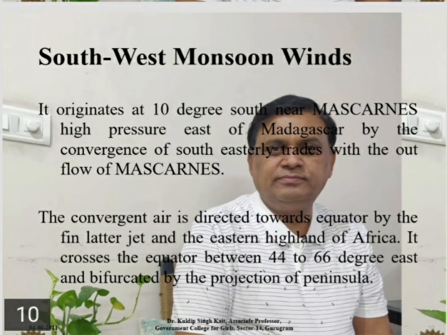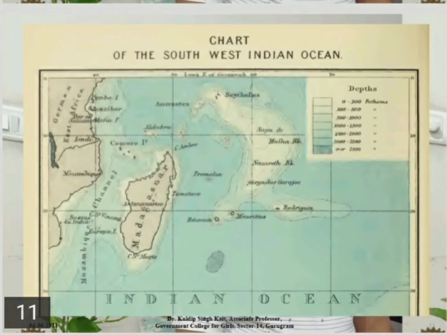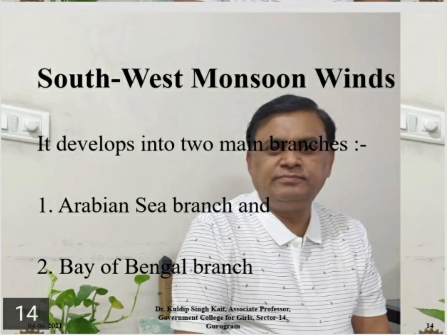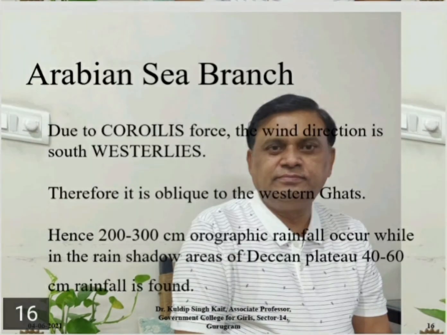The converged air is directed towards the equator by the Findlater jet and the eastern highlands of Africa. It crosses the equator between 44 to 66 degrees east longitude and is bifurcated by the projection of the peninsula. Southwest monsoon winds develop into two main branches. First is the Arabian Sea branch and second is the Bay of Bengal branch.